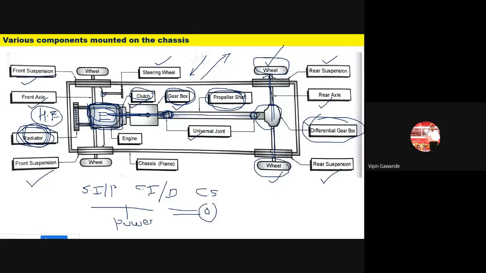Because we have to maintain the temperature of this engine, otherwise it will malfunction. The engine may stop because of the excess heat. So that is the use of this radiator. So the radiator is our what? This is our cooling system. We'll discuss this in detail afterwards. So this is our cooling system.